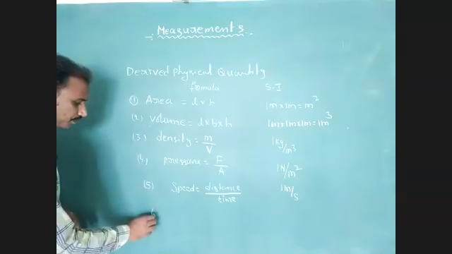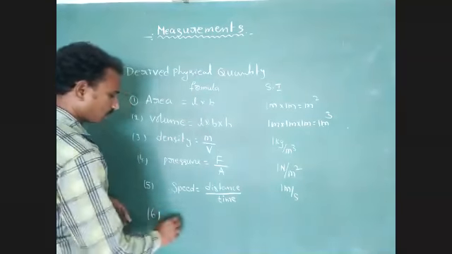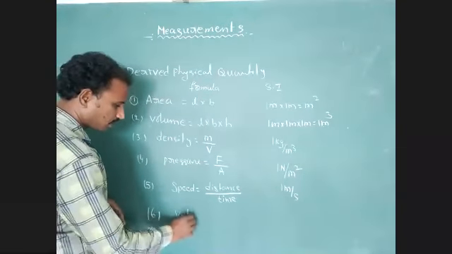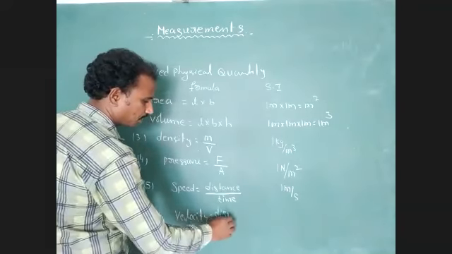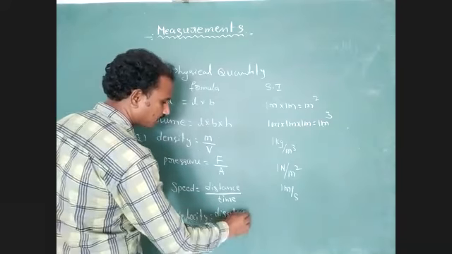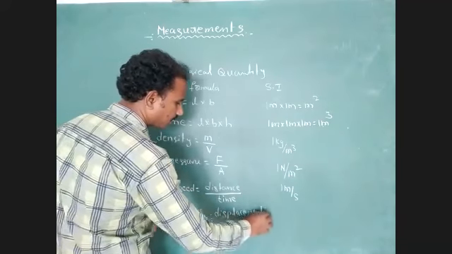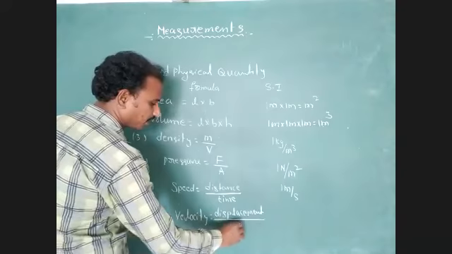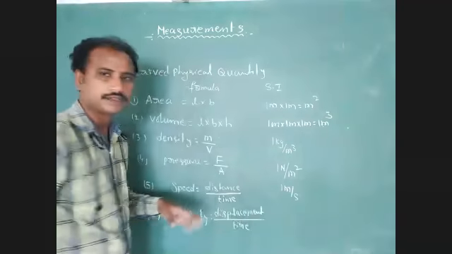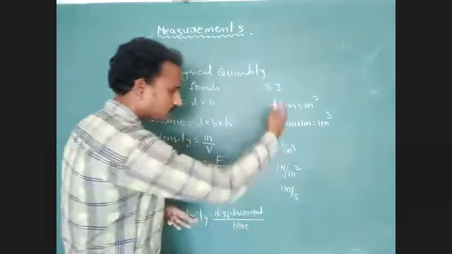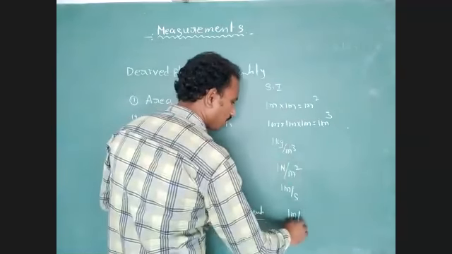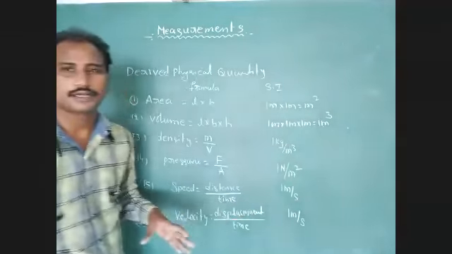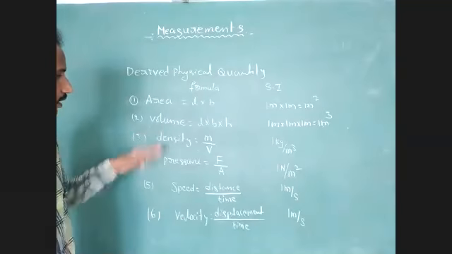Sixth one, velocity. Velocity equal to displacement divided by time. Standard unit of velocity: 1 meter per second.